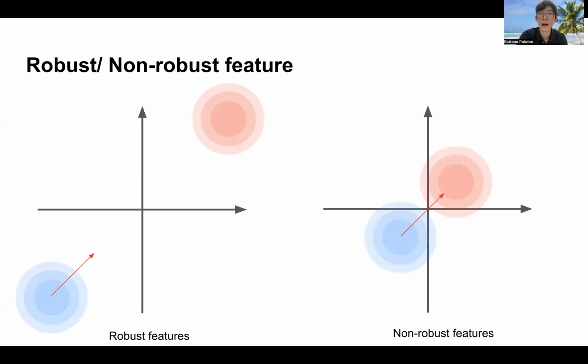With the perturbation budget of epsilon, we have two types of features. First, robust features are features where the mean is larger than the perturbation budget. As in the picture on the left, we can imagine that robust features are features where the classes are far away from each other. We also have non-robust features, where the mean of each class is smaller than the perturbation budget. You can see this as a feature where the two classes are close to each other.